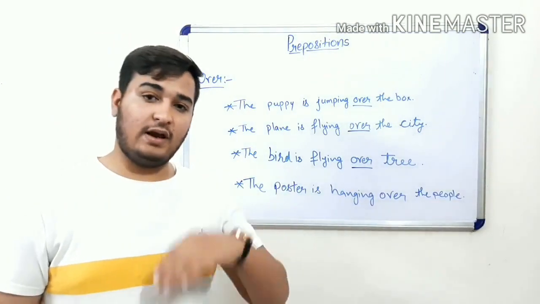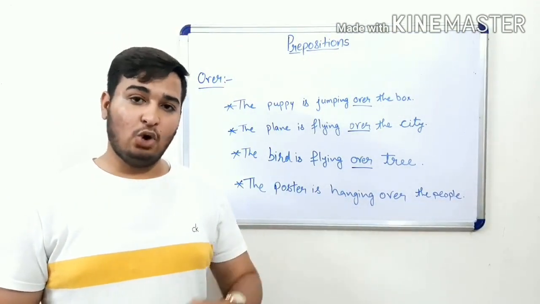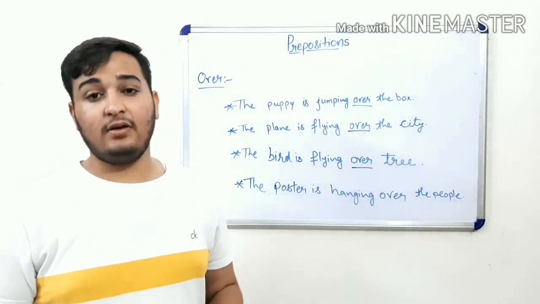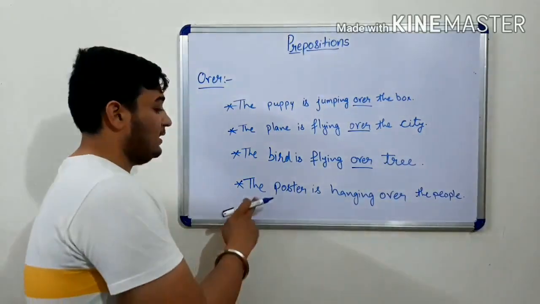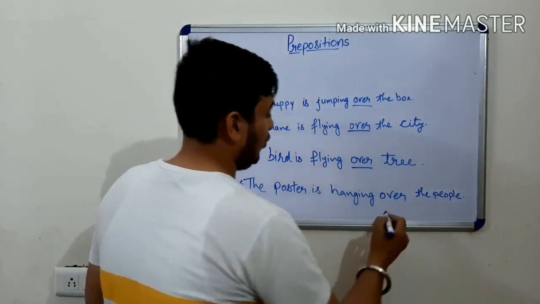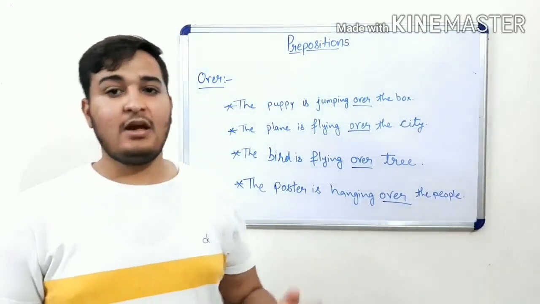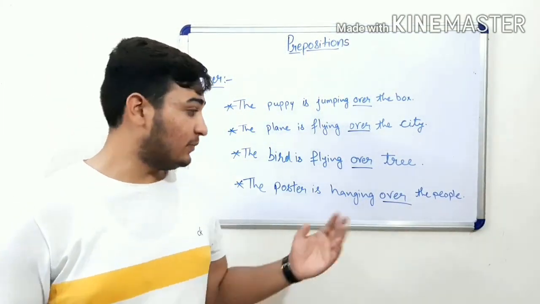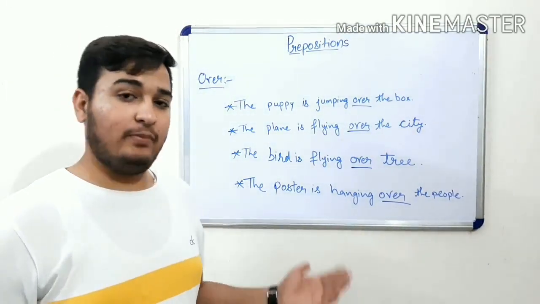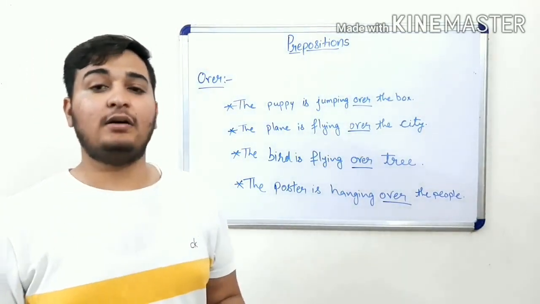The bird is not flying under the tree. The tree is below the bird and the bird is flying over the tree. The poster is hanging over the people. That means people are under the poster, below the poster, and the poster is hanging above the people.